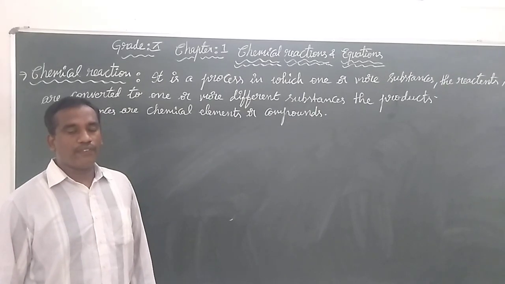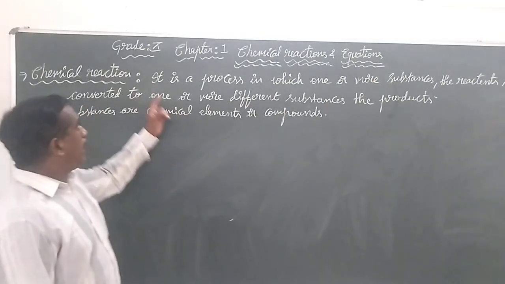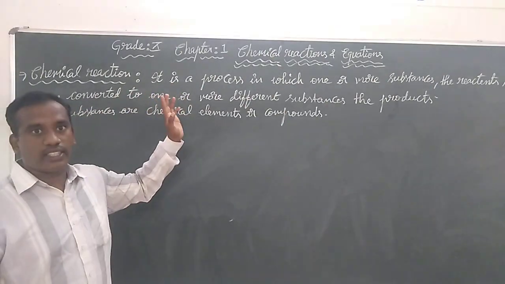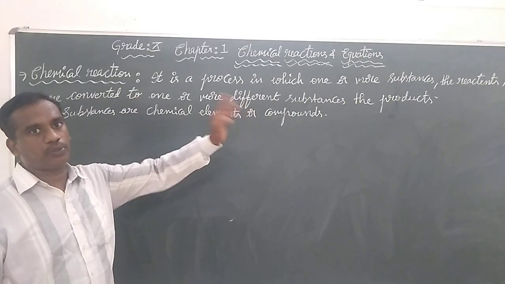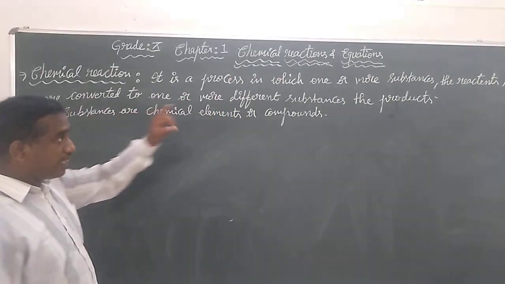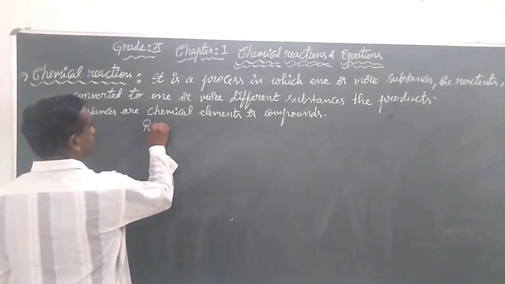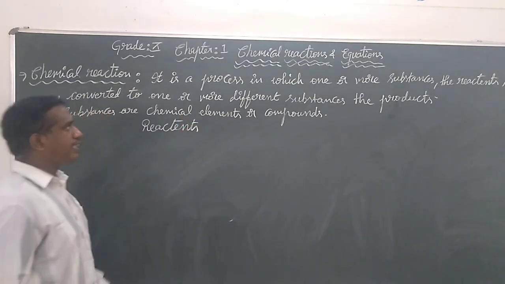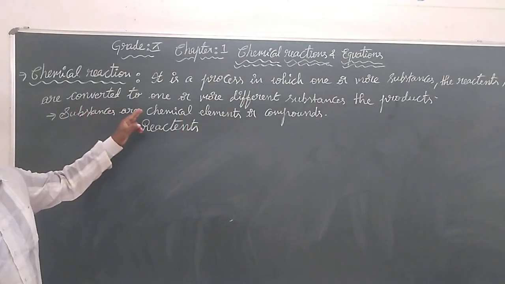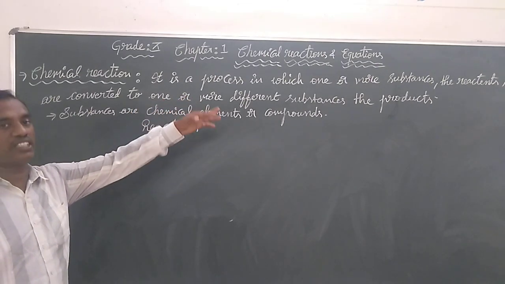Let us give the definition for a chemical reaction. It is a process in which one or more substances, the initial reactants, are converted into one or more different substances, the products.